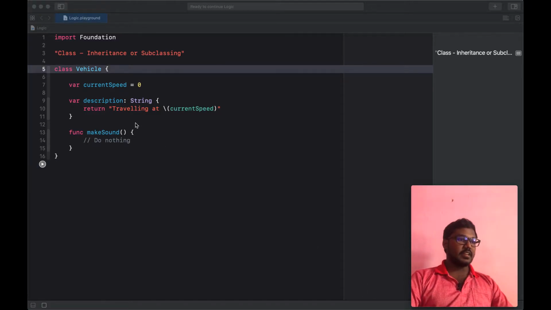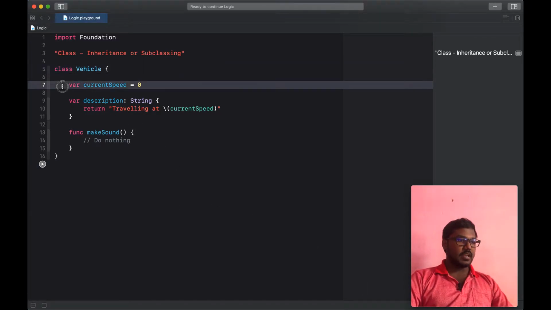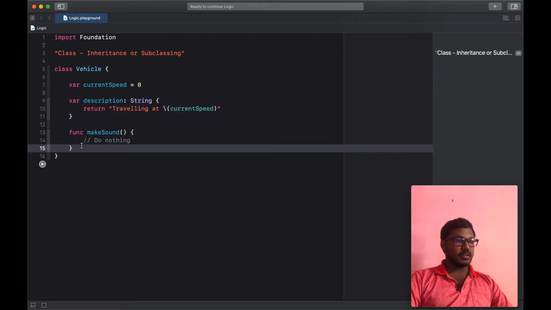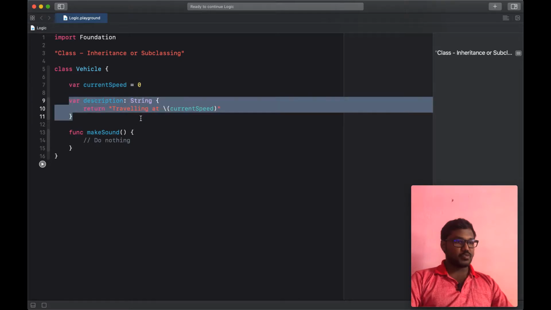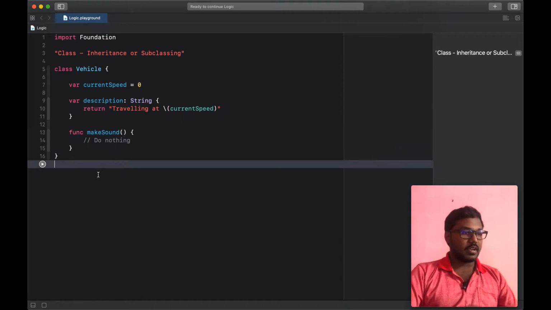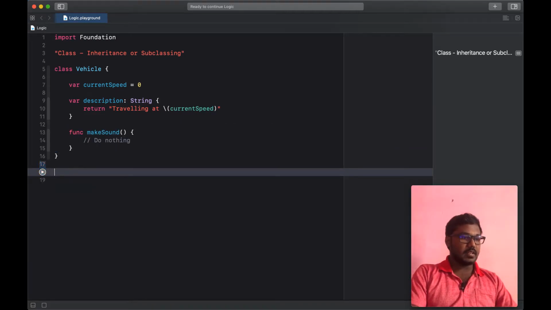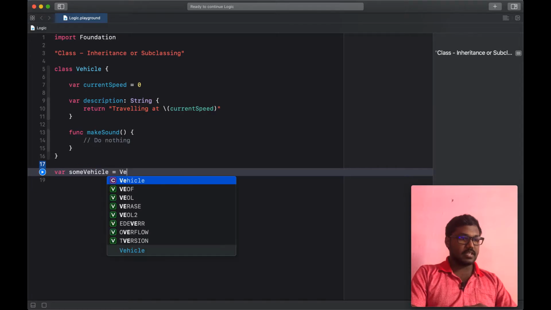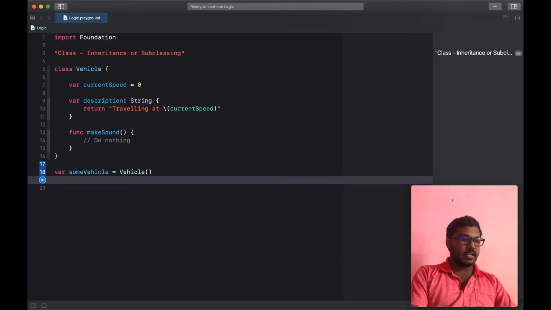Here I create the Vehicle class, and some variables and methods to access in the class, like currentSpeed, a description, and a makeSound function. Here I am going to create an instance of the vehicle, creating it as var someVehicle and setting it as Vehicle init.